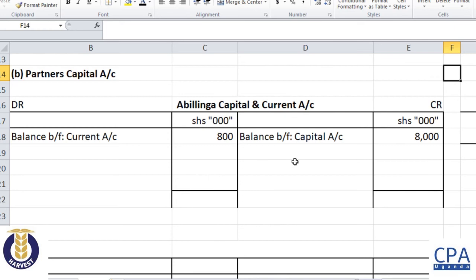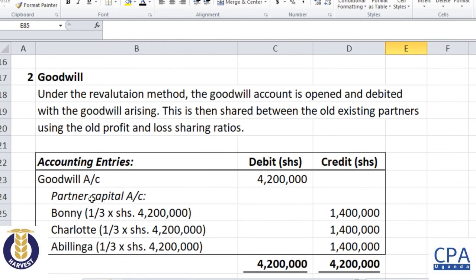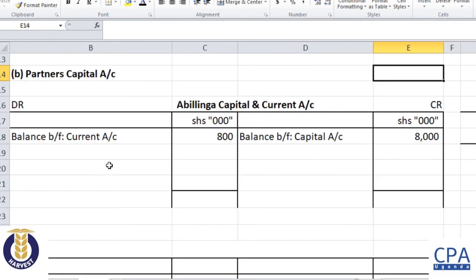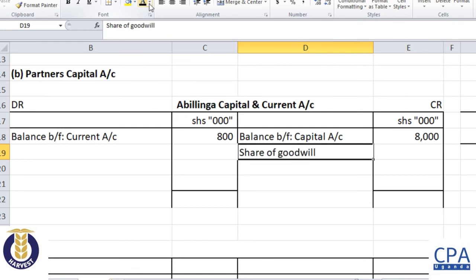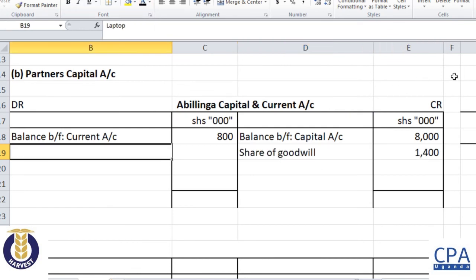The goodwill, on which side? Look at the accounting entry we made for the goodwill. It's on the credit side. So you are going to put on the credit side right here the share of goodwill, 1.4. Perfect. What else am I bringing to this account? The laptop.